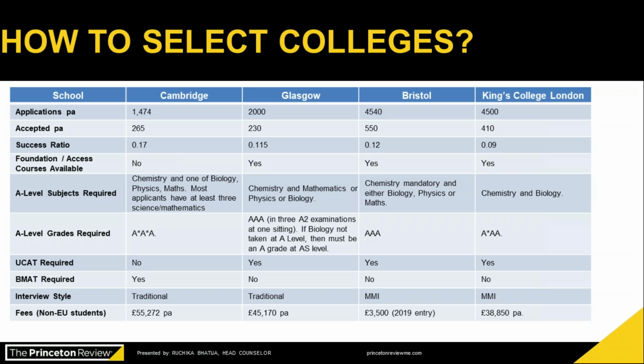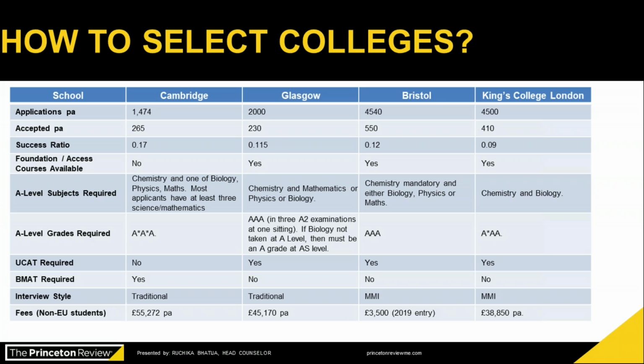Coming up to how to select your colleges. Here I have taken the example of 4 different medical colleges, and I have considered the factors which you should consider before shortlisting your college. We have discussed in the beginning as well that there are universities who are looking for UCAT, and a few universities who are looking for BMAT. There are different requirements for A-level school students, and different requirements for American school students. So you have to thoroughly look at the university website to understand whether this college is the right fit for you or not.